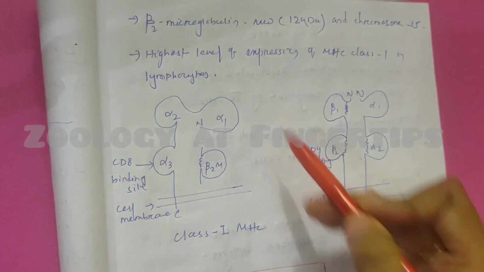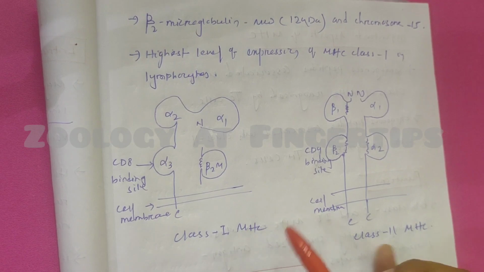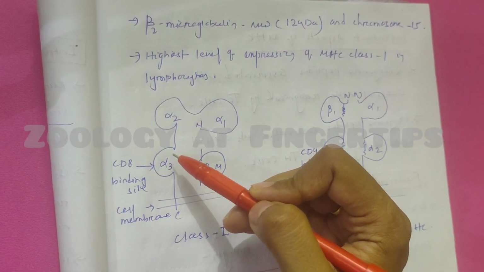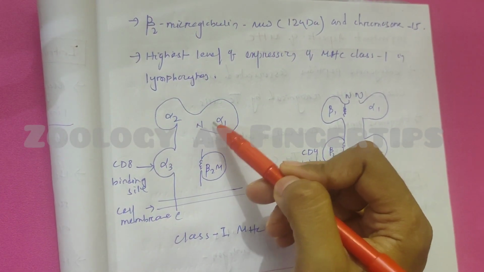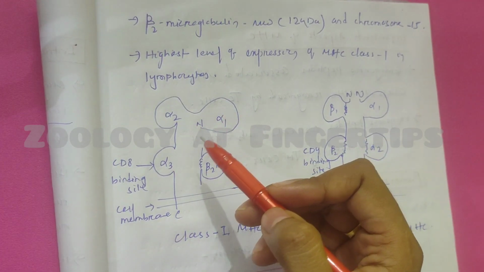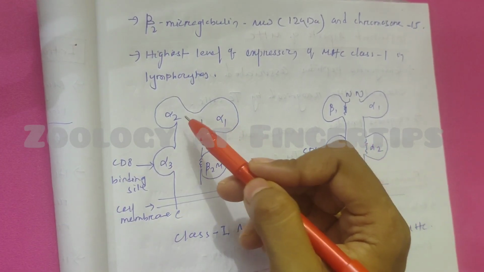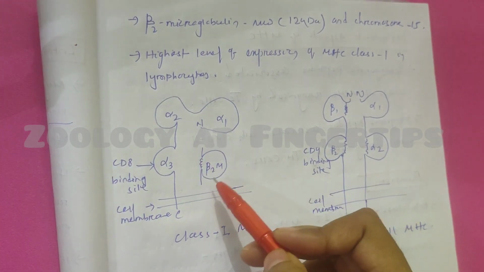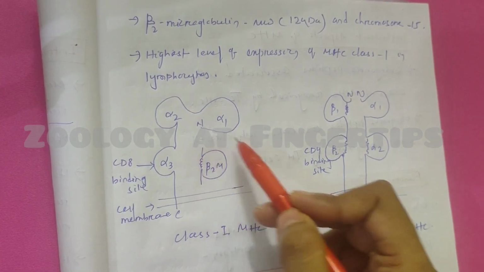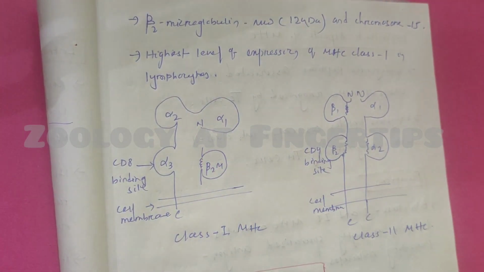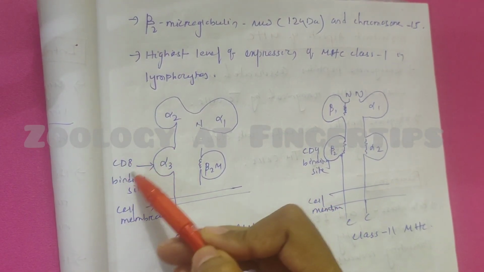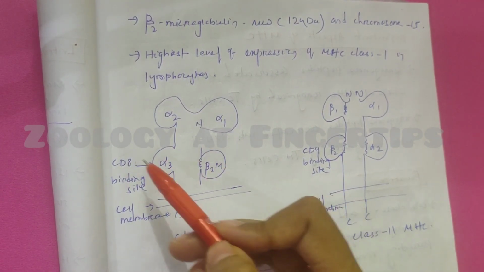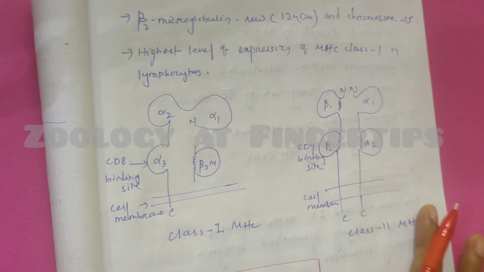And this is the diagram of class 1 MHC molecule. It consists of one polypeptide chain, that is the alpha chain, with three extracellular domains: alpha 1, 2, 3, and it is always associated with beta 2 microglobulin polypeptide. Through the alpha 3 domain, it interacts with the CD8 molecule of the T cell.